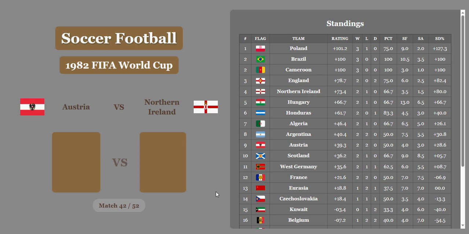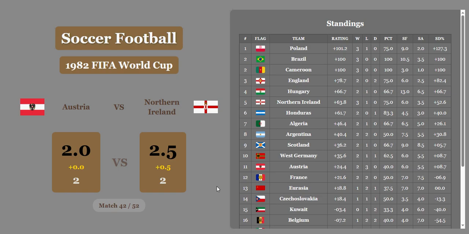As we go into match 42, it's a big one for Northern Ireland if they can maintain this. They can. I believe they're going to get a half goal for this. They will. It's going to hurt their score difference percentage, so they are going to fall a little bit, but they're still up there. Looking like they could finish in the top 5 ranking positions.